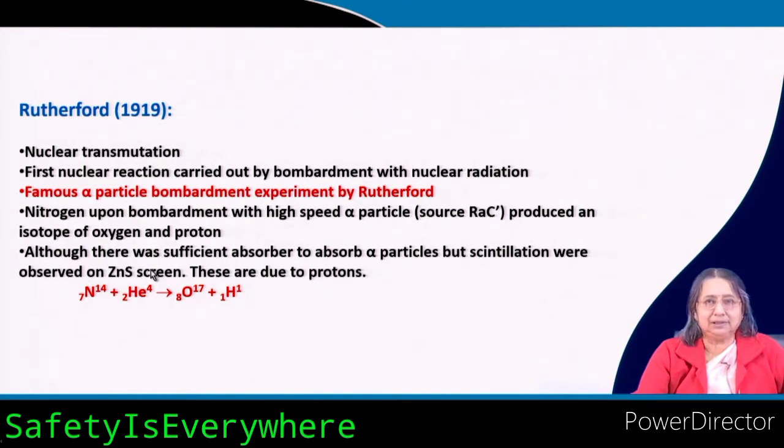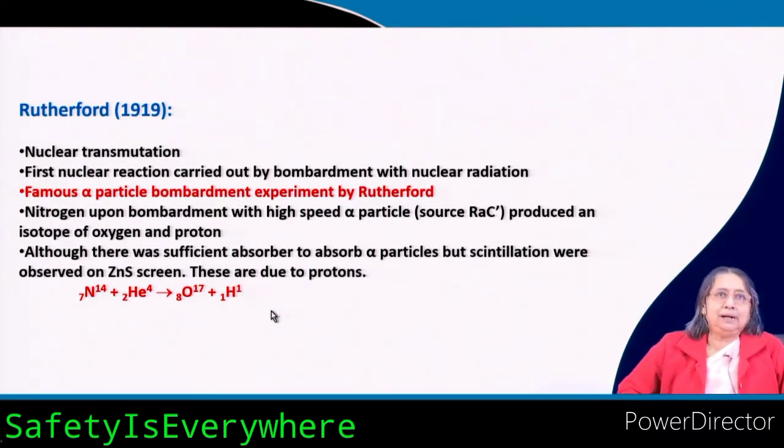What is the reason for that scintillation? These are due to the protons that are produced. But when he wanted to publish it, people did not believe him. They thought it was an impurity, that oxygen was already there.